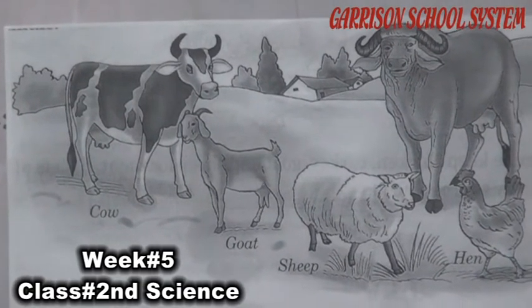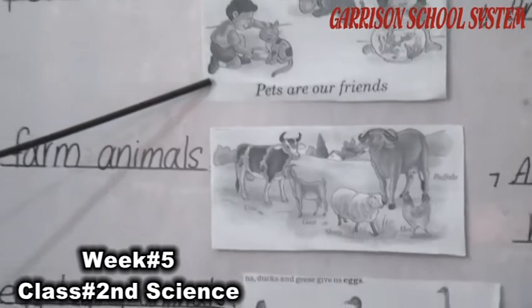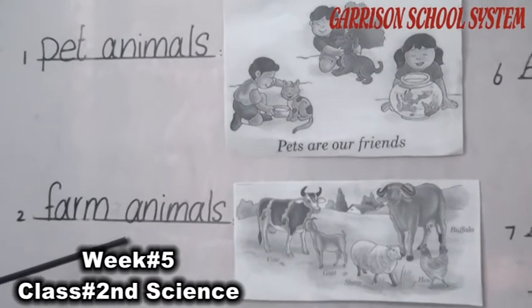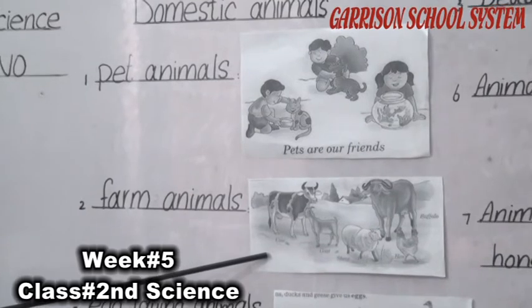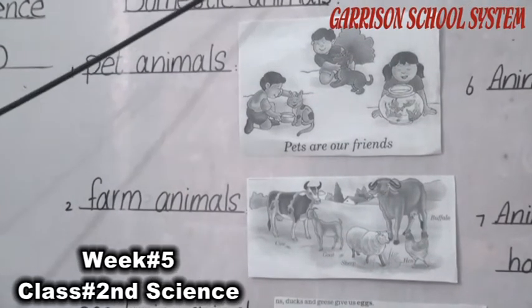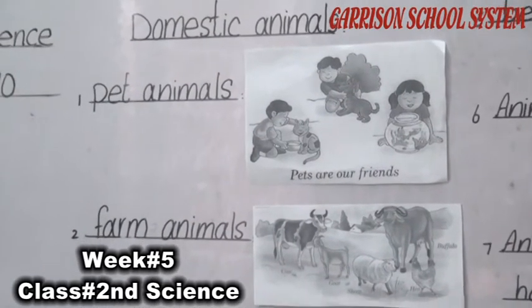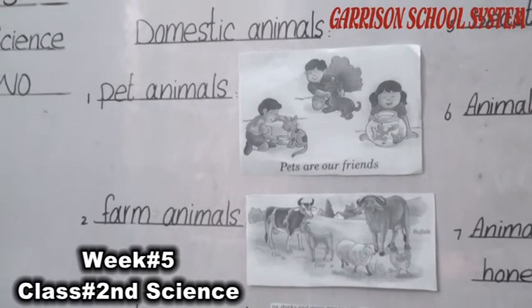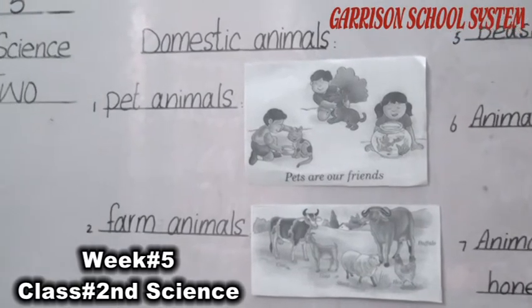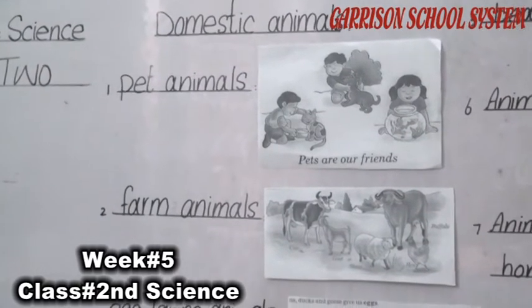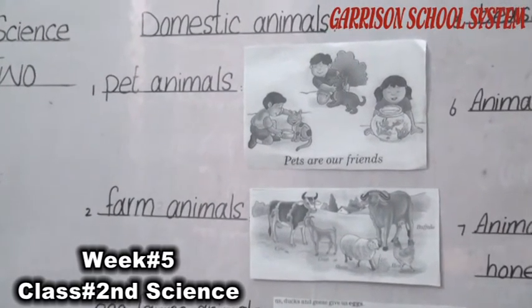Again, pet animals are those which we keep inside the house and the farm animals are those which we keep outside the house at the farms or fields. Our chapter name is Useful Animals. It means we have to read about the benefits which we get from the animals. Now we read one by one which things we get from the animals.